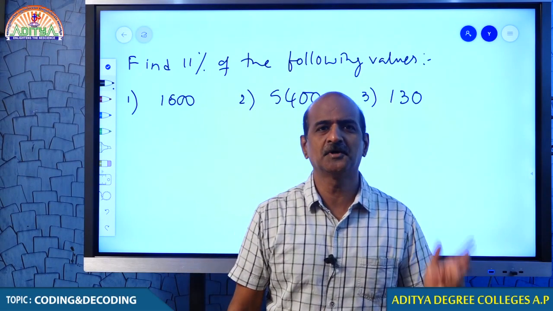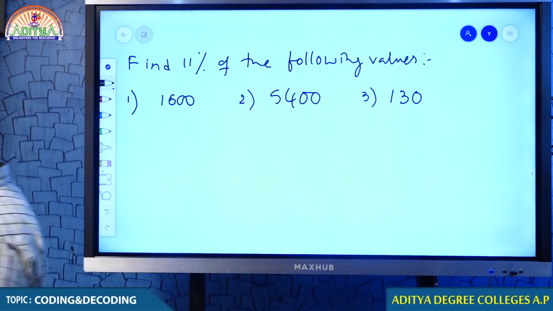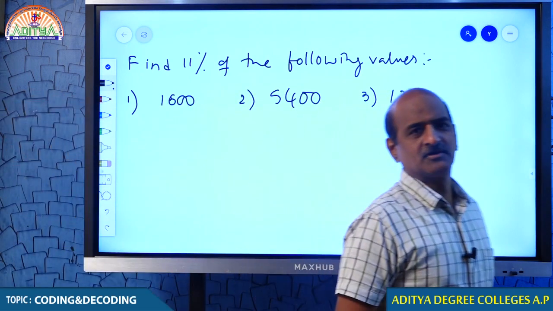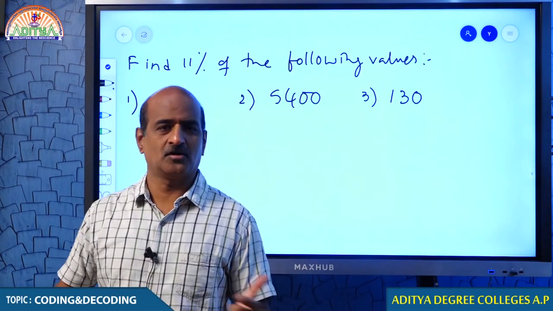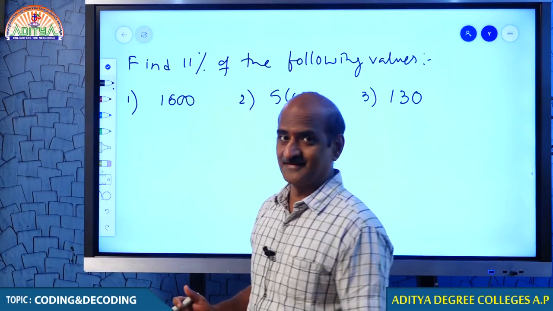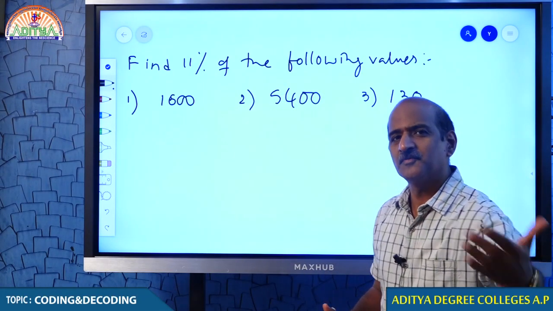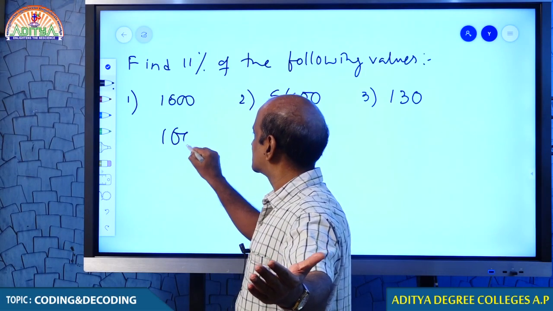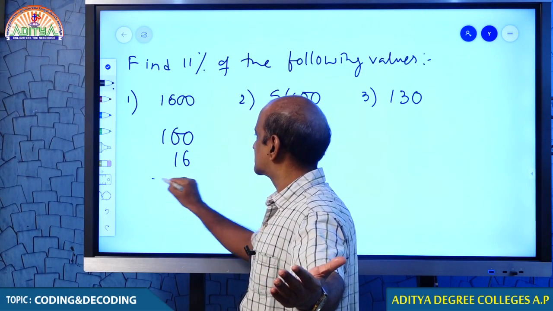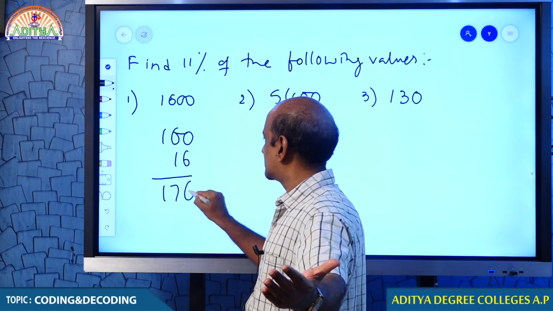Come on student, get it right. I just want to see your answers. I'm just looking at your response. It must be an interactive session, not just me teaching and you listening. What is 11% of 1600? 10% is 160, 1% is 16, so 176.